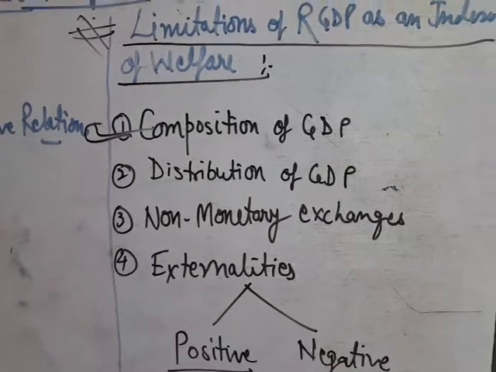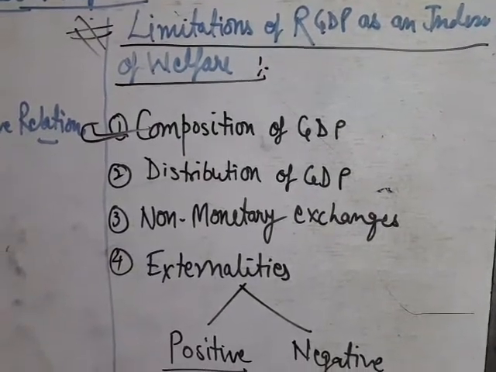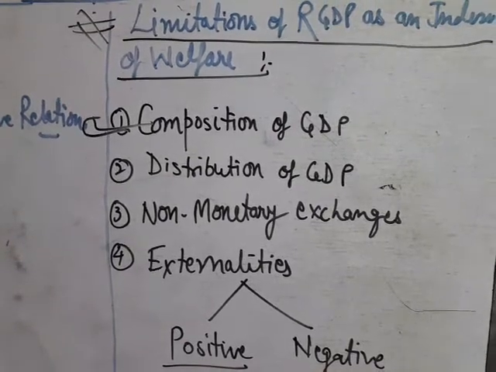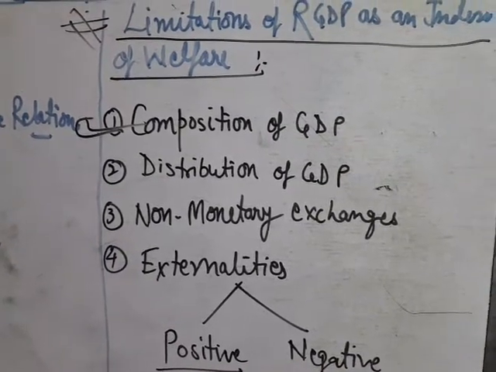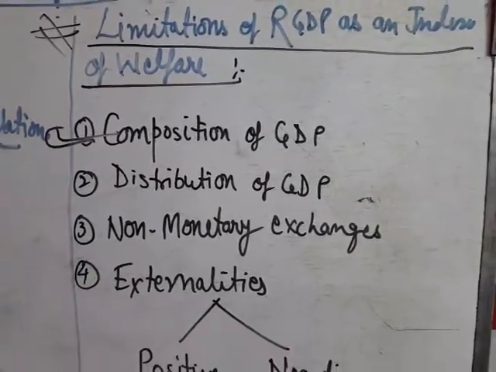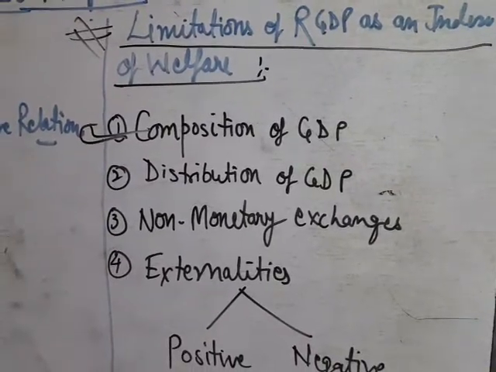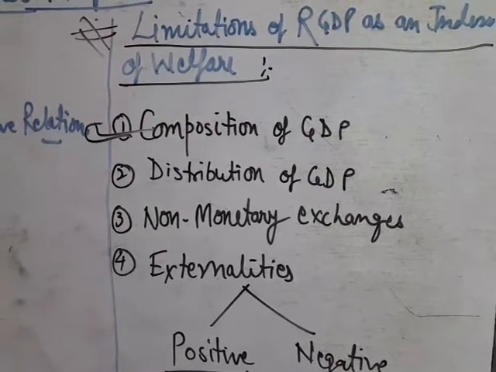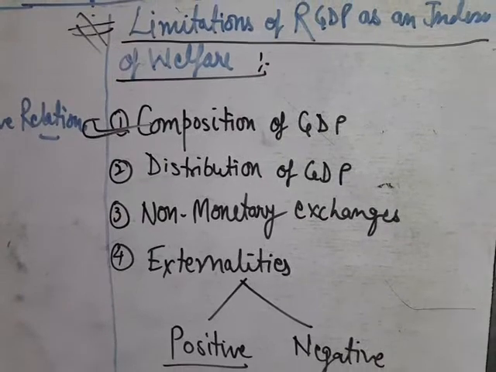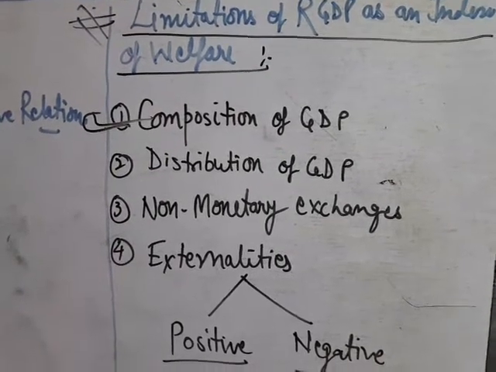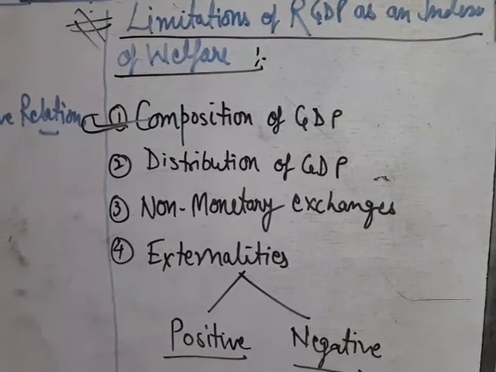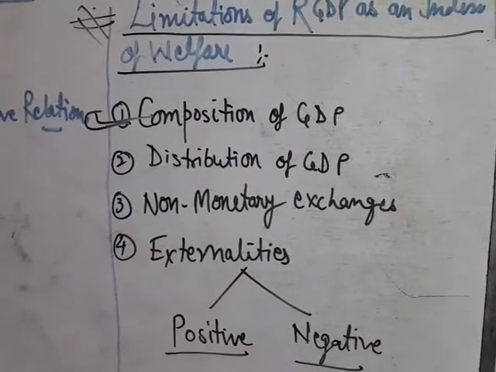There are two types of goods. Number one is which is directly related to welfare, like food, cloth, education, medical facilities, infrastructure, and another type which indirectly increases the welfare of people, like guns, tanks, ammunition, aircraft, missiles. But if the real GDP increases because of increased production of guns, tanks, aircraft, missiles, then the real GDP will not be considered as the better index of welfare.